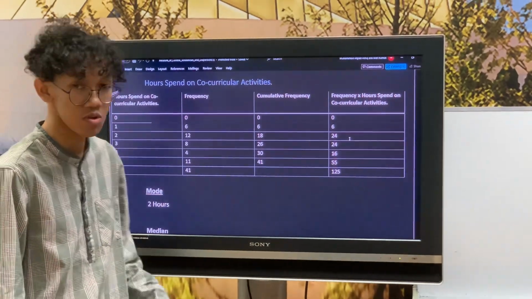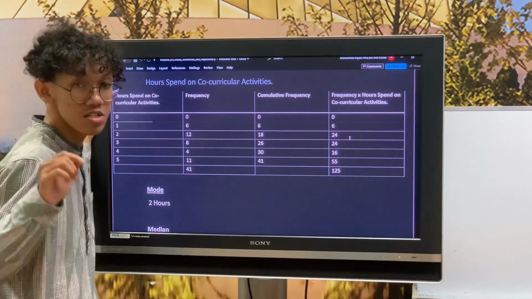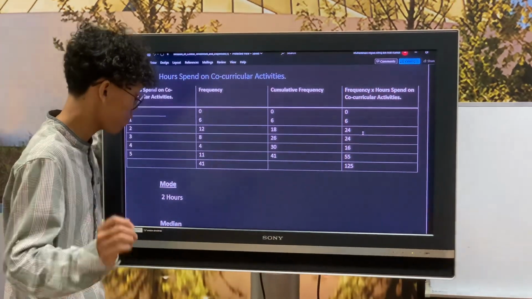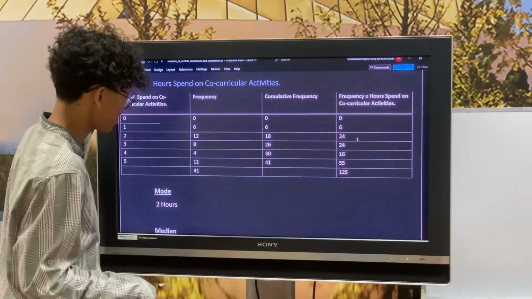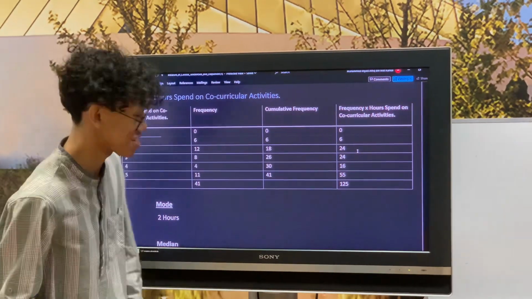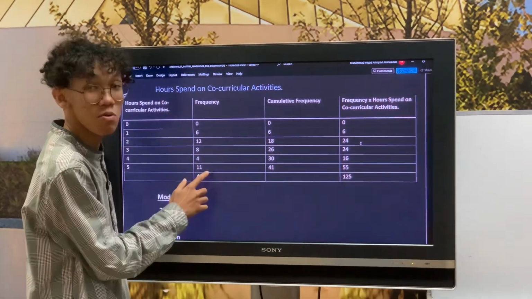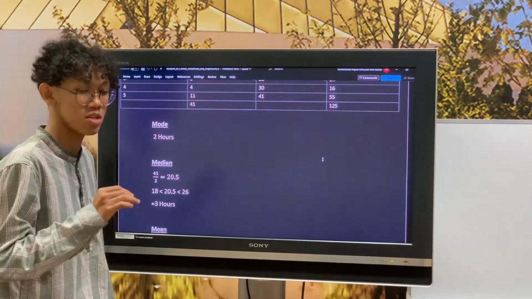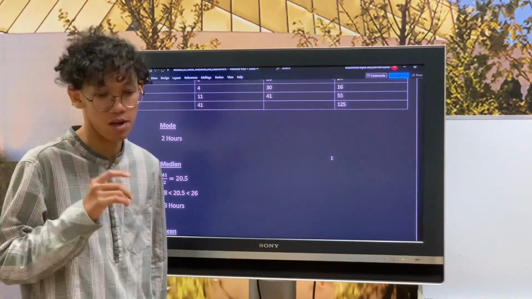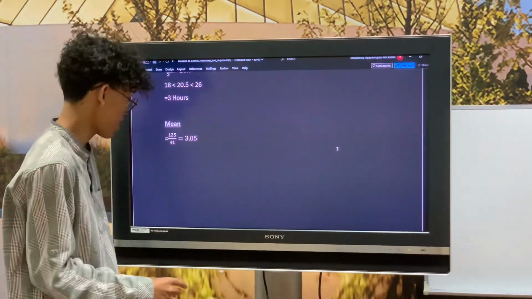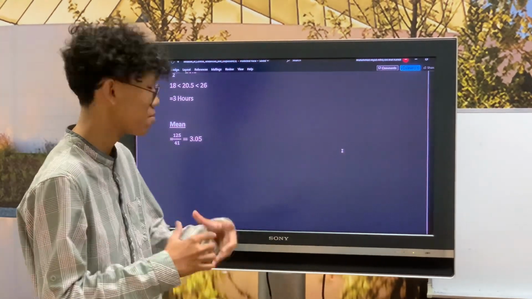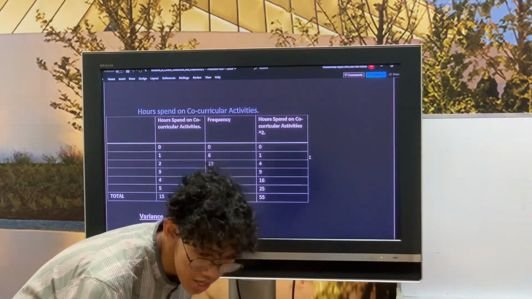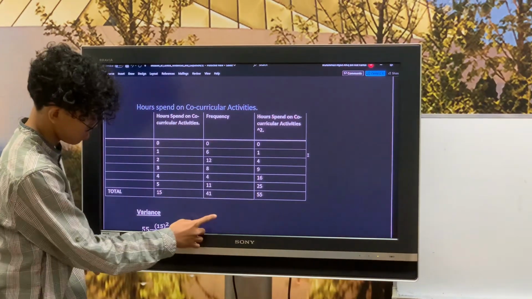Okay, so I'll be explaining the central tendencies and dispersion of hours spent on curricular activities from our survey. From our survey, we got the mode of 2 hours from all of the survey participants. Most of them spend about 2 hours weekly on curricular activities. We have a median of 3 hours spent weekly, and the mean of our data is 3.05. So the mean and the median are almost the same. Next, we'll be moving towards the dispersion. Here we have almost the same table. It's really the same table.